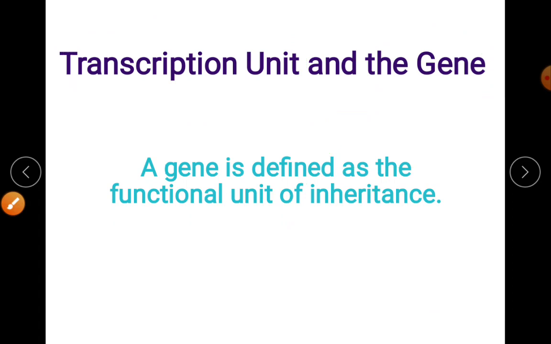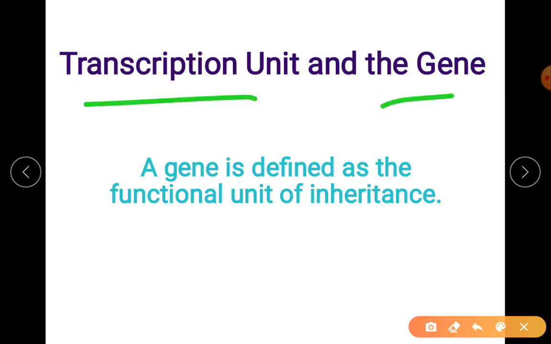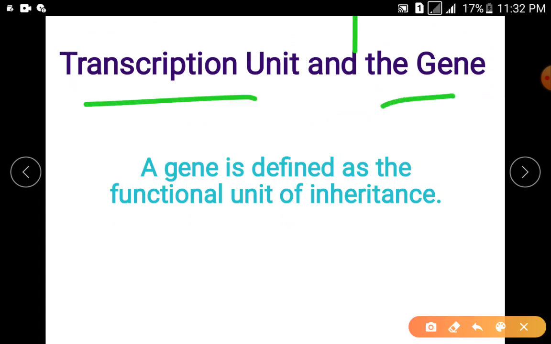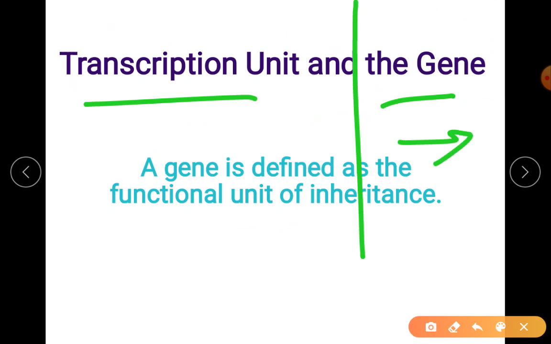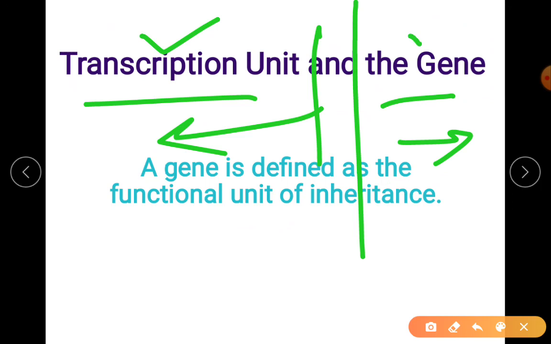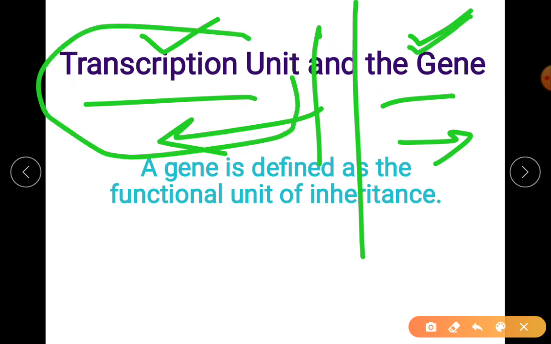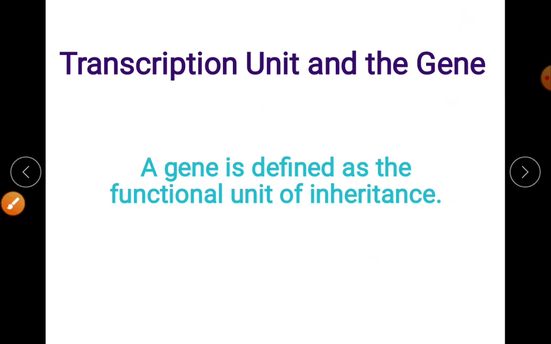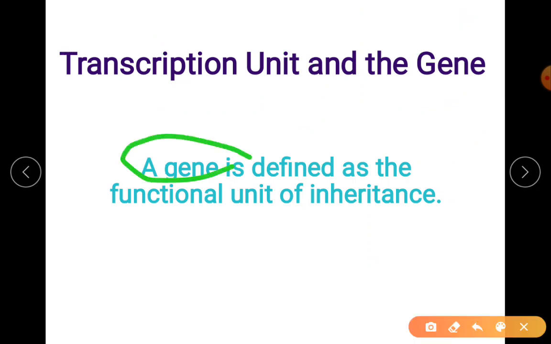So it is all similar, but the terms are given in a way. We are talking in terms of expression, in terms of function, the process behind it. So this is structurally, you can say, based on the features or the morphology. Okay, so the gene character has to be finally expressed. The expression process is done by the transcription unit. So the gene term is clear, that is your functional unit of inheritance.